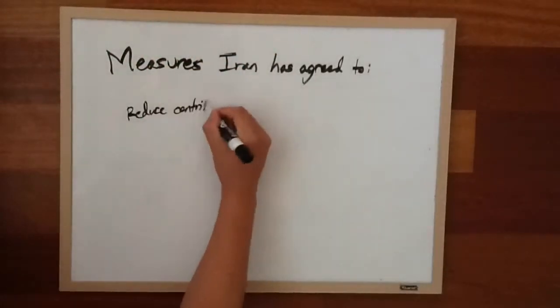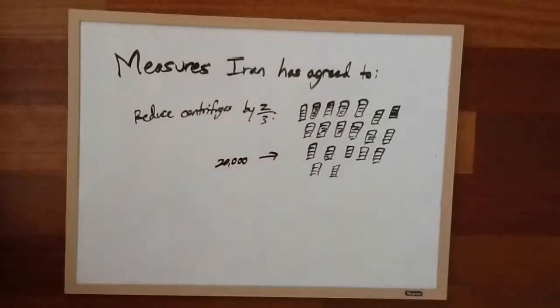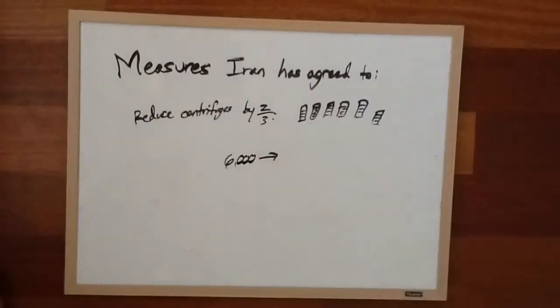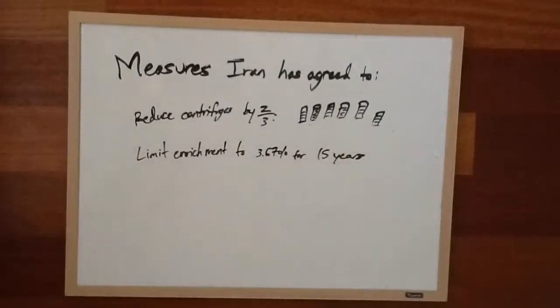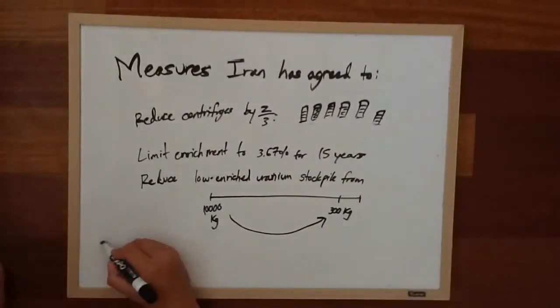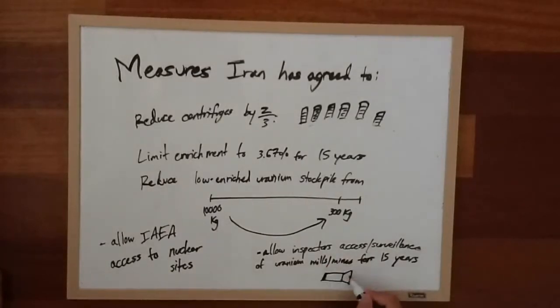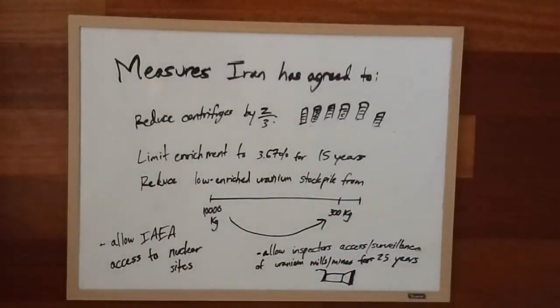Measures Iran has agreed to. They've agreed to reduce their centrifuges by 2/3 from 20,000 to around 6,000, to limit enrichment to about 4% for 15 years, to reduce low-enriched uranium from 10,000 kilograms to 300 kilograms, and to allow the International Atomic Energy Agency access and surveillance of the facilities.